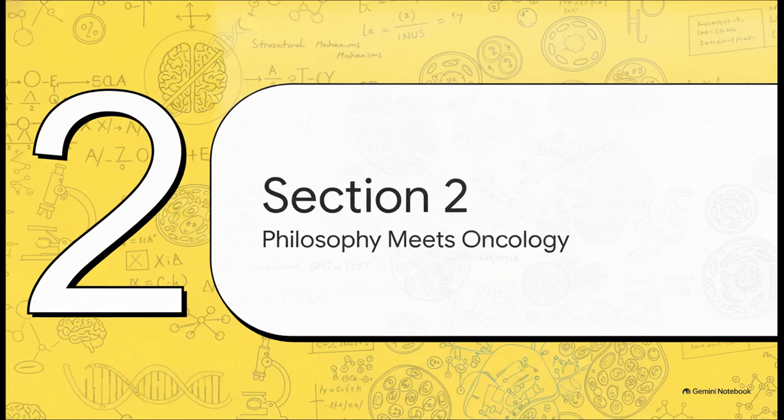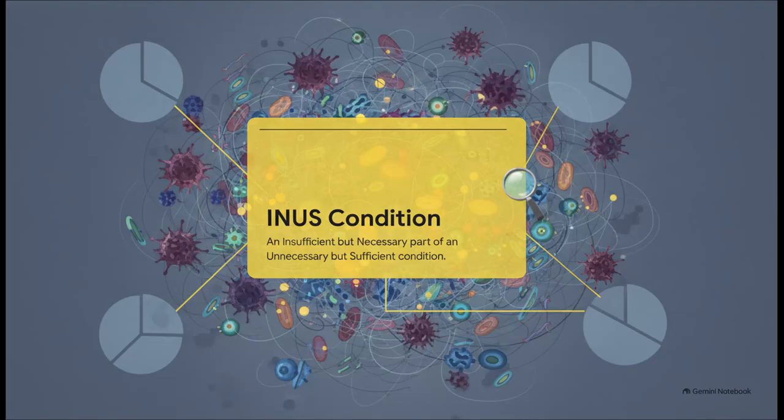Well, welcome to Section 2, Philosophy Meets Oncology. If we're going to move beyond just observing things and actually close this explanatory gap, we have to start integrating formal philosophical theories of causality right into our biomedical research. Let's kick this off with a concept known as the INUS condition. And hey, don't let the acronym intimidate you. In the chaotic, hypercomplex interactome of the tumor microenvironment, singular isolated causes almost never exist. It's just not how it works.